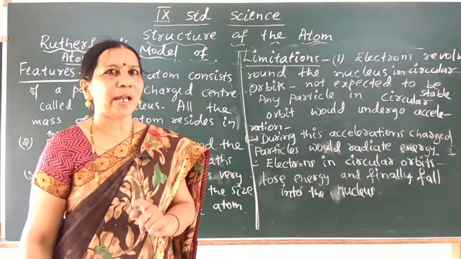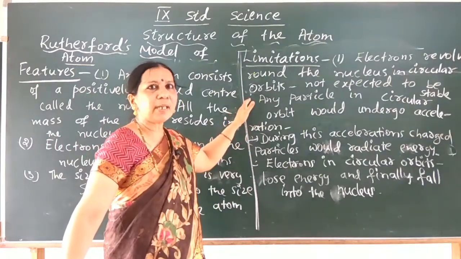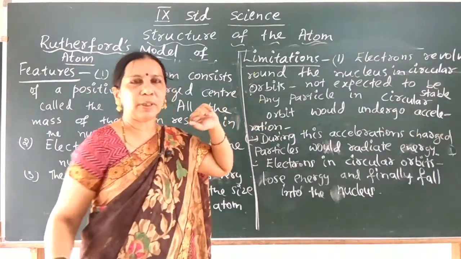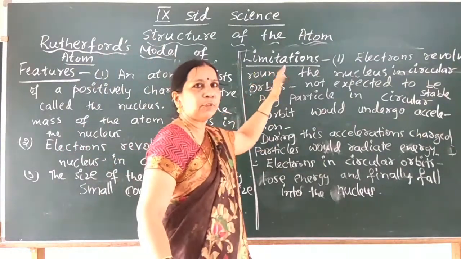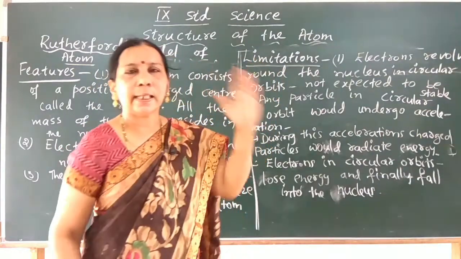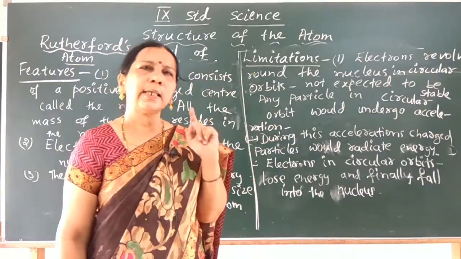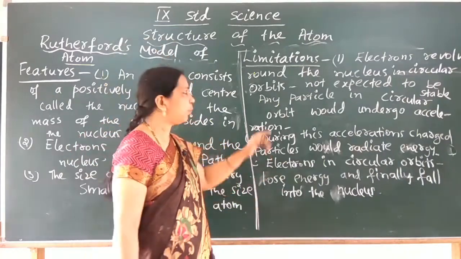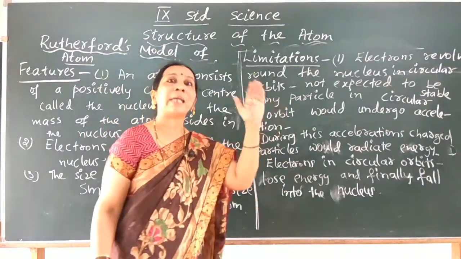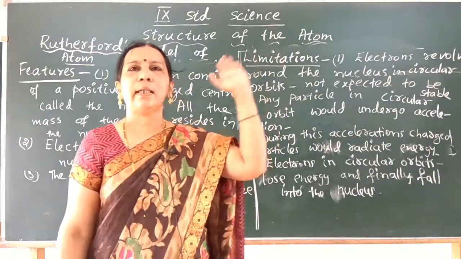We know now that atoms are highly stable. So, this could not be accepted. So, can you tell me now what are the limitations of Rutherford's model of atom? He said that electrons revolve round the nucleus in circular paths. Any particle in circular orbits would undergo acceleration. When they undergo acceleration, they radiate energy.